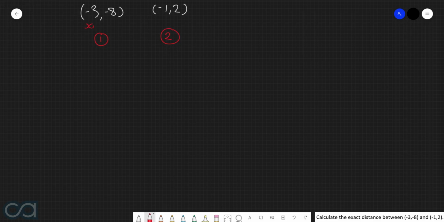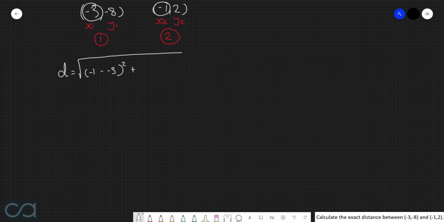This one is x1, this one is y1, this here is x2, and this here is y2. Because we know that the distance between 2 points is given by the square root of x2 take x1 all squared plus y2 take y1 all squared.